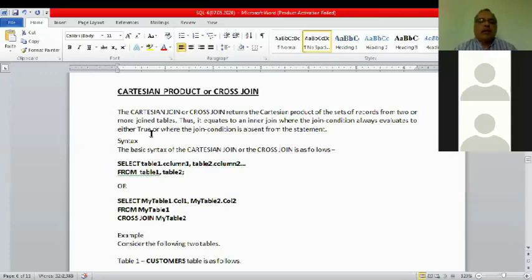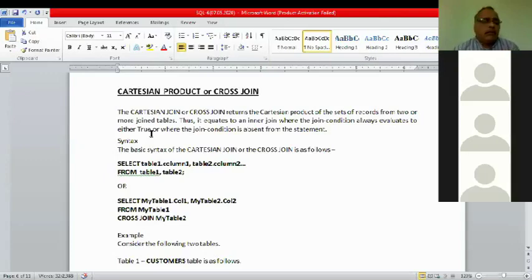Yes, sir. But what is the use of this command? In which situation would we use it? Mainly, it is a product. Product means one table multiplied with the other table. Each value of one table will be joining with all of the records of the other table. This is called cross joining. This may not be desirable in every circumstance, sir. Not in every circumstance. These are various possibilities.